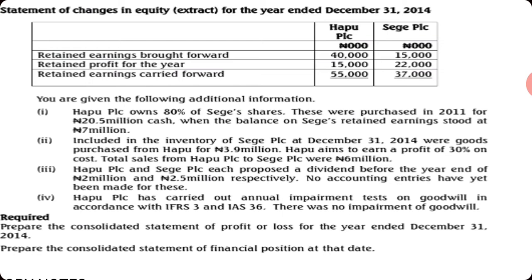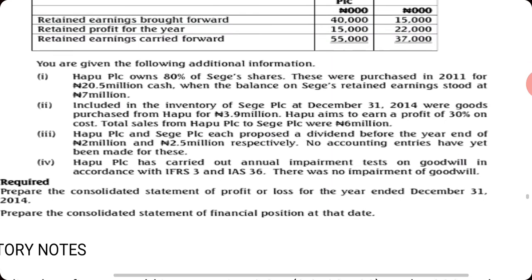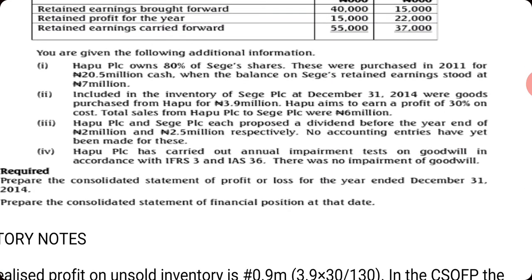Included in the inventory of Sege was goods purchased from Hapu for 3.9 million. Hapu PLC aims to earn a profit of 30% on cost. So this is markup. Good. Total sales from Hapu PLC to Sege PLC were 6 million. So this sales becomes intergroup sales, and I told you earlier on, intergroup sales should be eliminated. Good.